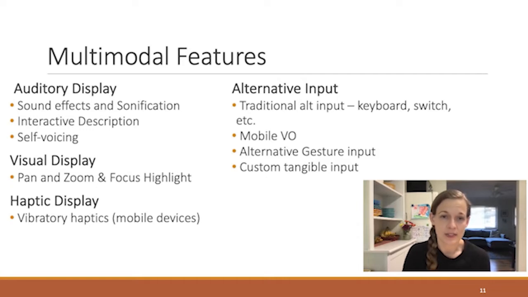Let's start with auditory display. This includes everything you could potentially hear from a simulation. We developed non-speech auditory display that includes sound effects and sonification. Sonification is where sounds, like musical tones, are mapped to the sim's underlying model so the sound can provide information to the learner. So a musical tone might change in pitch as a variable is increased or decreased. That's non-speech auditory display, but we also have developed a way to provide speech display that describes what's happening in the sim as it happens.